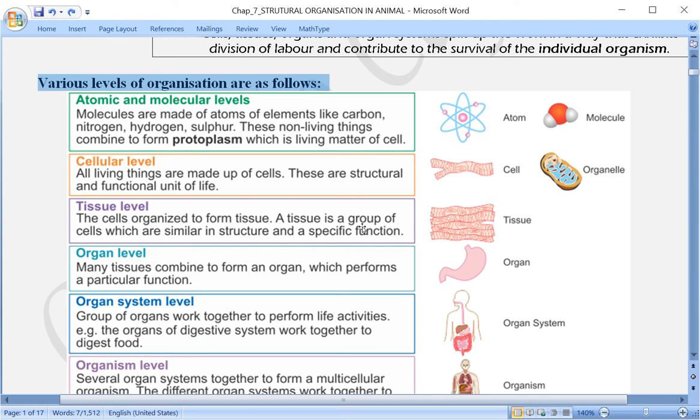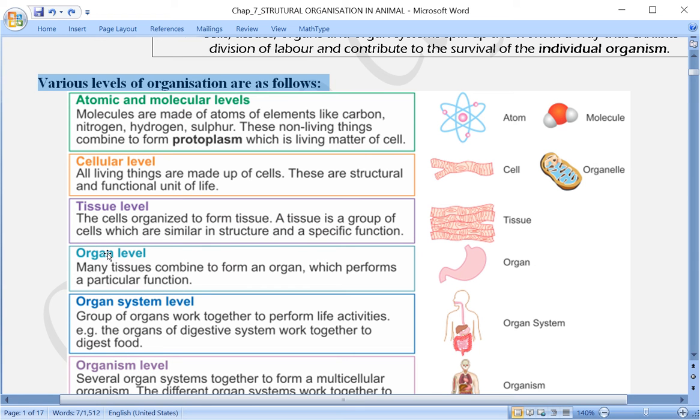The tissue is made up of a group of cells which are similar in structure, and they perform a similar kind of function.